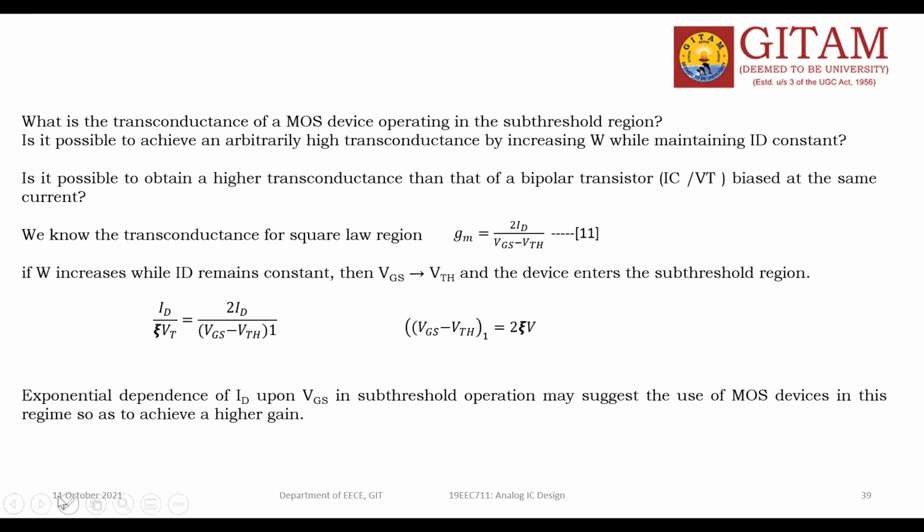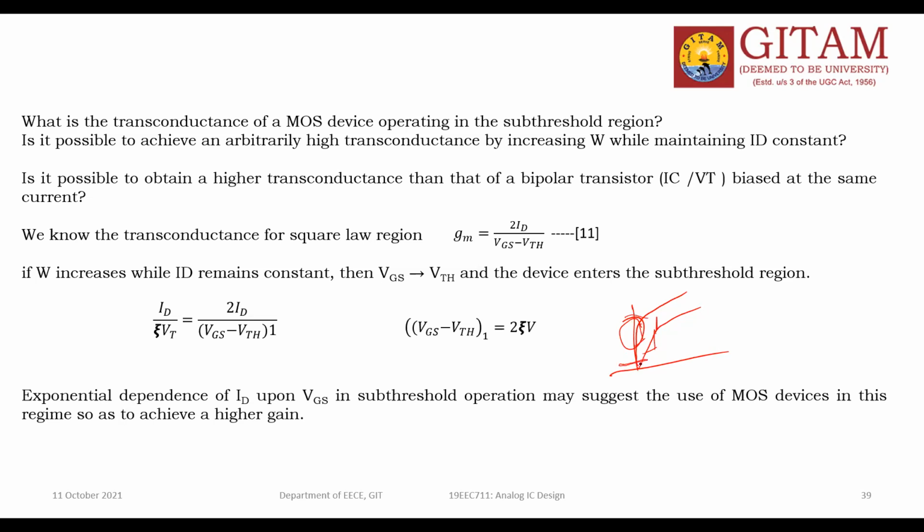If the slope is high, see, this is the slope. Suppose this is my characteristic. This is one curve. This is one more curve. If you observe these two curves, the slope is more for this curve. Slope more means the device quickly goes from off state to on state.